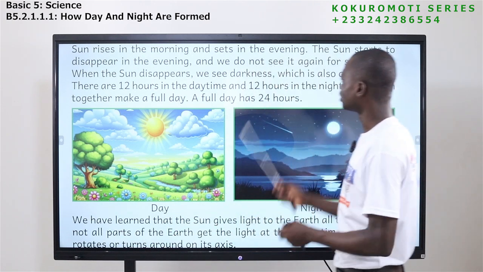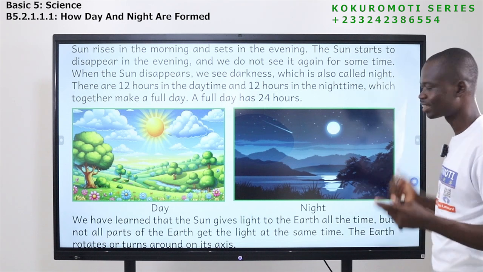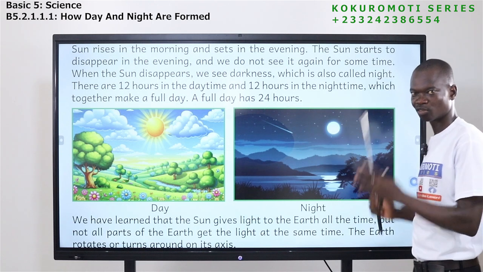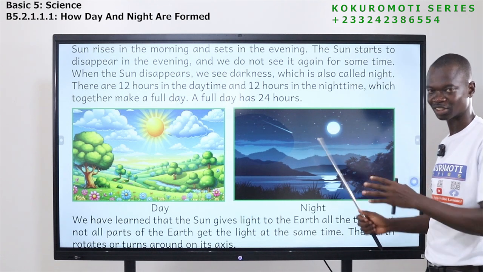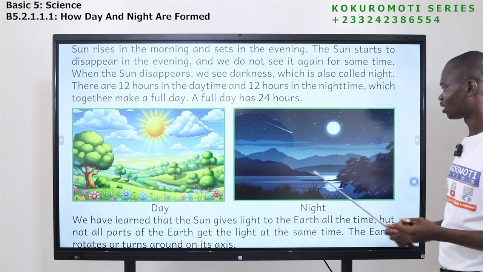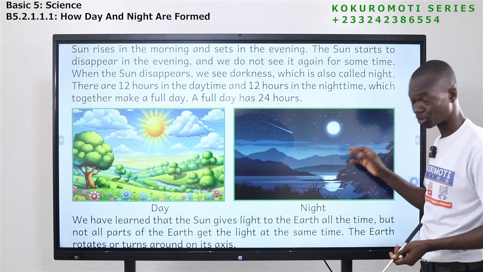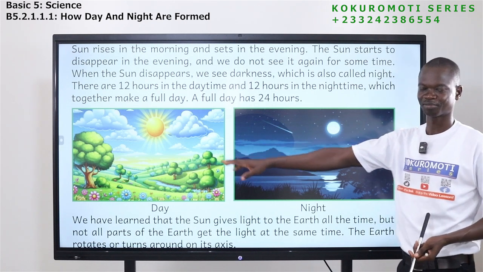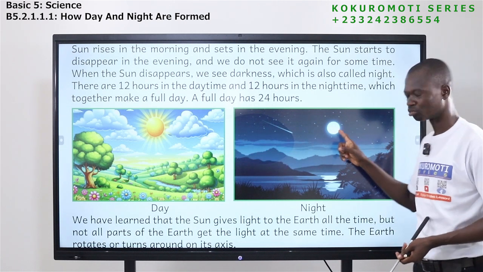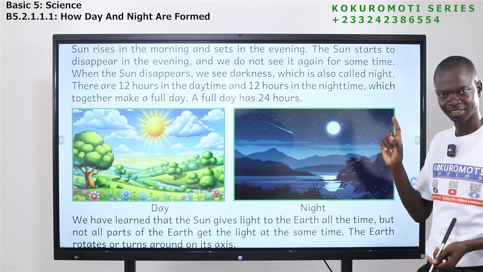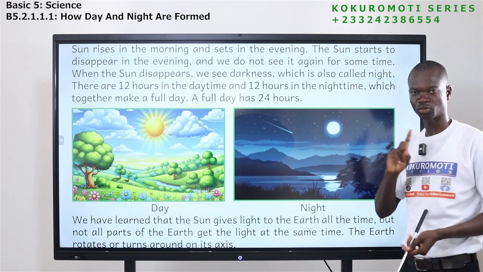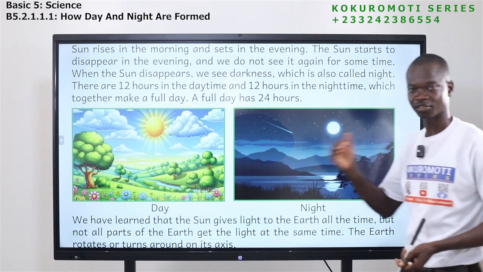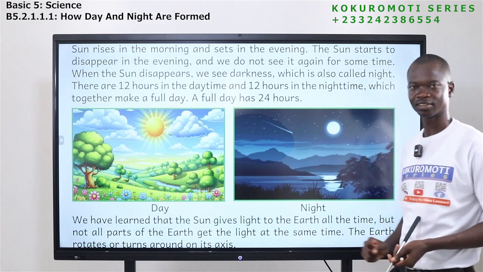Okay, so this is how the whole thing looks like. So in the night, we don't see things clearly because of what happens. We don't see the sun because the sun is not there to give what? Light. We see the moon, though. The moon helps us to see, but it's not brighter like the sun. And let me tell you, the moon doesn't produce its own light. The light that we get from the moon is just a reflection from the sun.